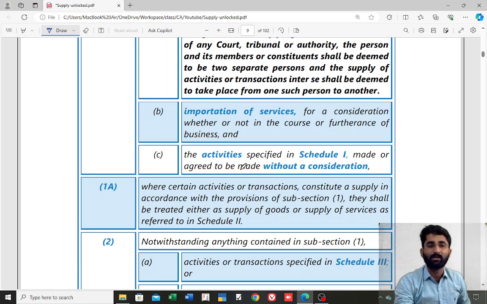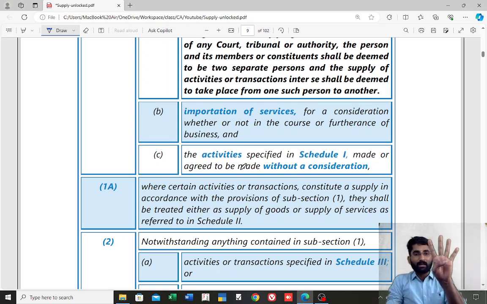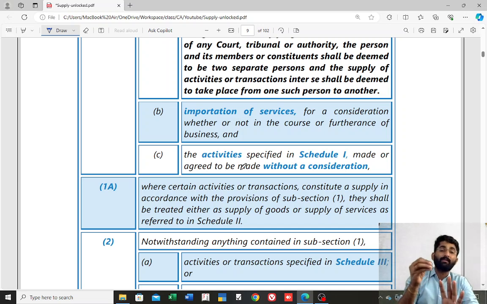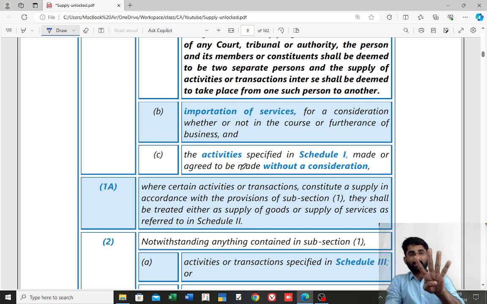Section 7, subsection 1, clause B. What does it say? Importation of service. That is also supply. See, importation. There are 4 important conditions. First, import; second, service; third, for a consideration, consideration should be there; and the 4th important one is whether or not in the course or furtherance of the business, whether or not for business purpose. If these four conditions are satisfied, then it is considered as supply.